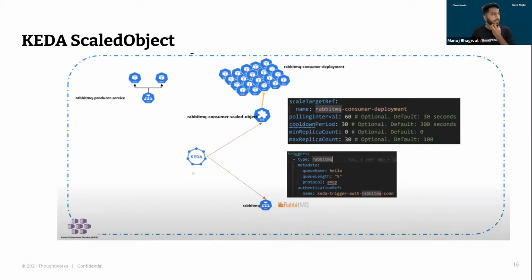So let's quickly recap what we did in the demo. We had a RabbitMQ producer service which had 2 pods running. Then we installed KEDA, which created a custom resource definition in our cluster, the KEDA.sh something. That was our interface between the client and the consumer. Whatever messages we had in RabbitMQ were processed by our consumer.